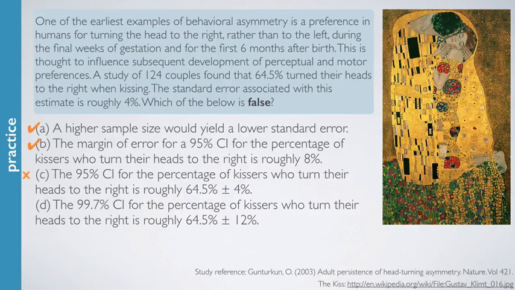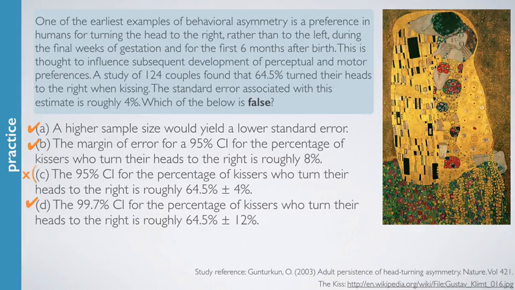We haven't really talked yet in depth about using different confidence levels for confidence intervals, but hopefully it's obvious that we can do that. How did we come up with this 12% number? Remember, according to the 68, 95, 99.7% rule, 99.7% of the distribution will be within 3 standard deviations of the mean. Or in this case, 3 standard errors, since we're looking for the variability of a point estimate. So 3 times 4 does indeed give us 12%. So this one also seems right.